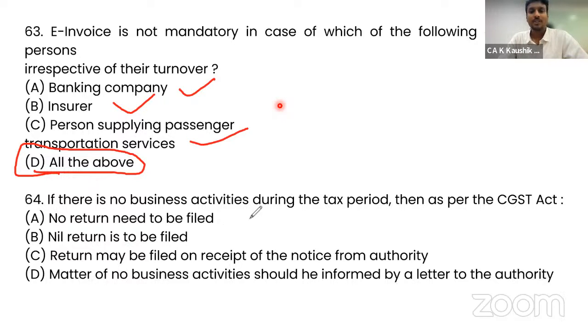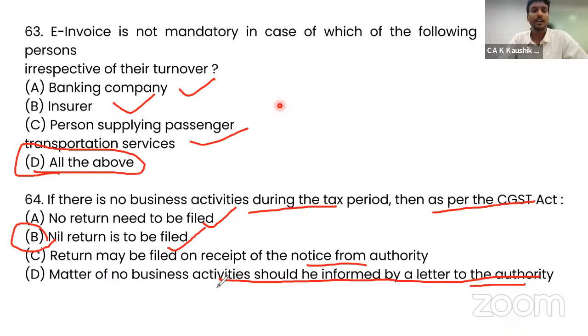If there are no business activities during the tax period, then as per the CGST Act, what return is to be filed? Nil return is to be filed, not a return on receipt of notice from the authority, nor a letter informing the authority of no business activity. So the option is nil return. You need not wait for a notice to come, you need not keep quiet by not filing the return, and you need not intimate by letter to the authority. Simply file a nil return. That is what the CGST Act says.